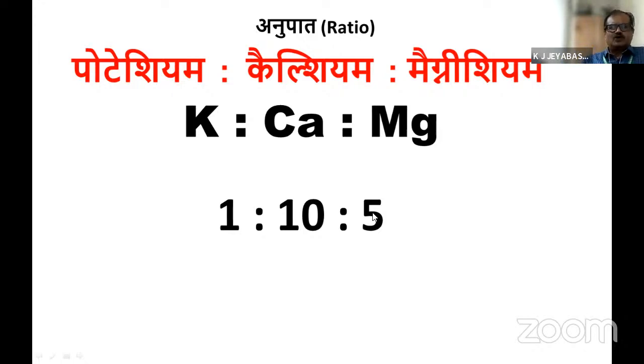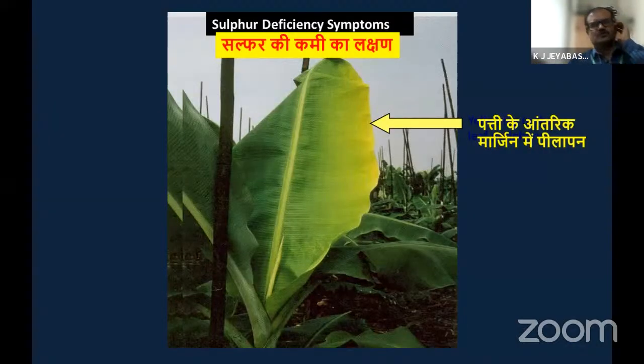Mere application of all these nutrients is not enough. We have to see whether all these nutrients are in this proportion. Otherwise, it will not be useful for banana cultivation. One should be very thorough in it. So the next one is the secondary macronutrient, sulfur.